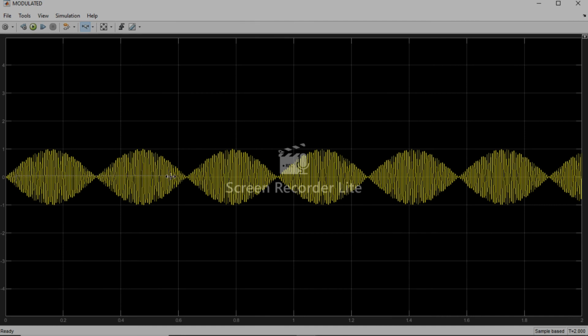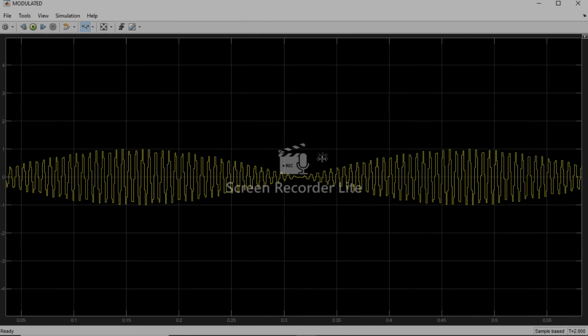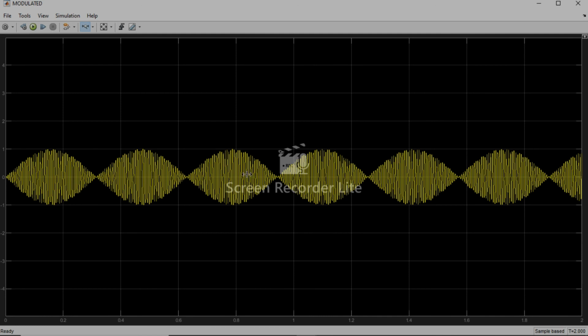Let me zoom in. At the point at 0, this is the phase transition, where the waveform is shifted by 180 degrees. It's like a mirror for both sides, the left side and the right side. So this is the waveform of the double sideband suppressed carrier.